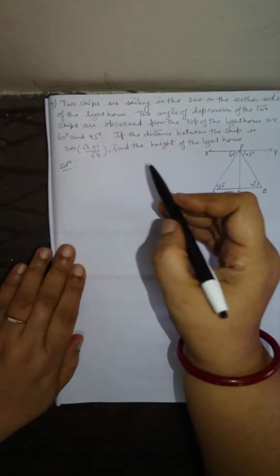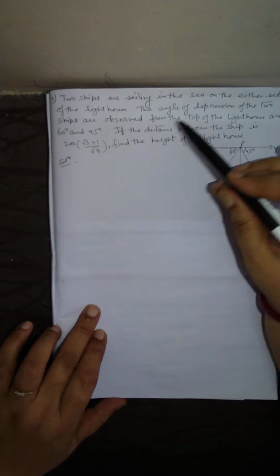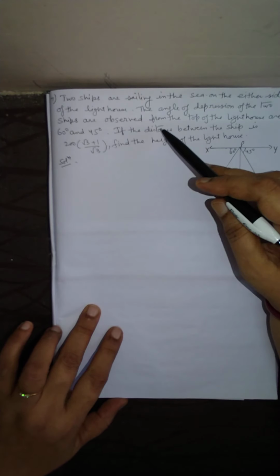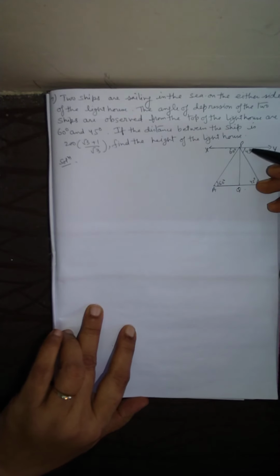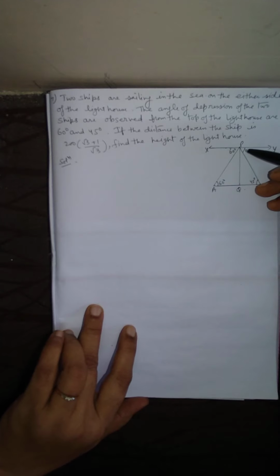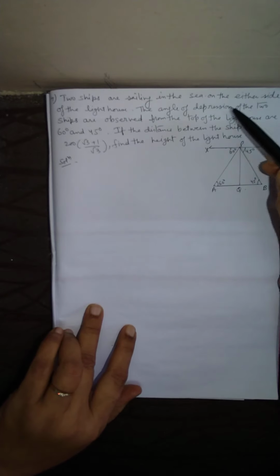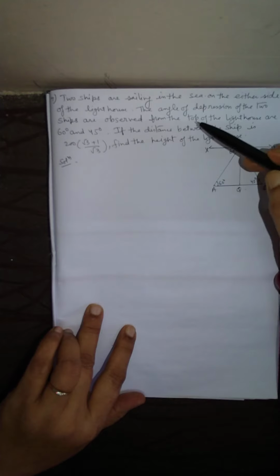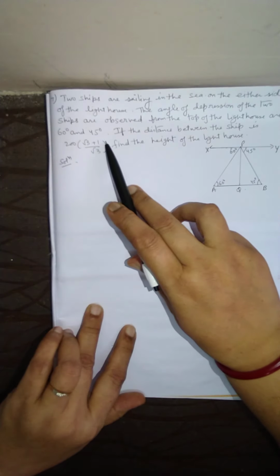Now question number 7. Two ships are sailing in the sea on either side of the lighthouse. The angles of depression of the two ships, observed from the top of the lighthouse, are 60 degree and 45 degree.